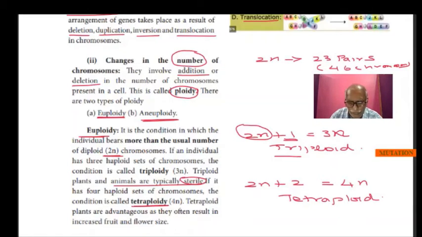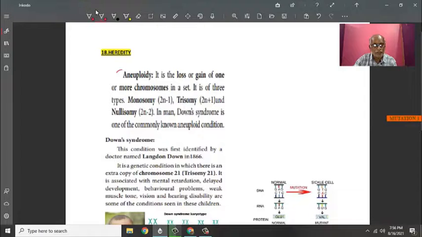Tetraploid plants have advantages as they often result in increased fruit and flower size. The best example is the wheat we are using. The wheat we use is more than tetraploid, sometimes it will be hexaploid also, that is 6n.